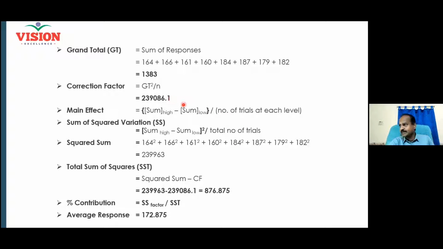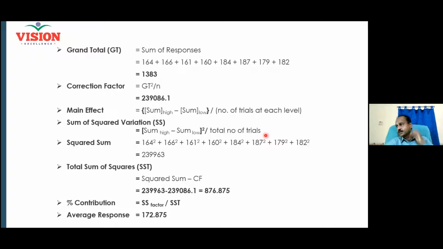So what is n here basically? n is the number of trials, which is 4. Sum divided by number of trials means average. Average of your readings when the factor is high minus average of your readings when the factor is low. This is what we learned. Then sum of squared variation. Sum of squared variation means this sum, whatever you have, you square it and then divide it by the total number of trials. What is the total number of trials in our experimentation?